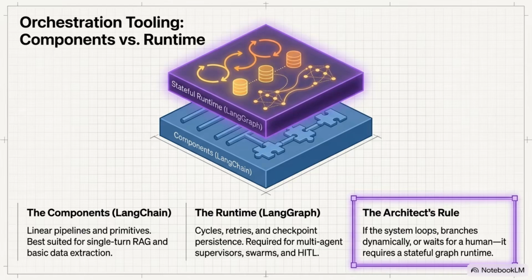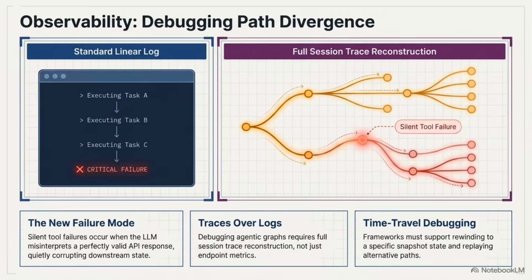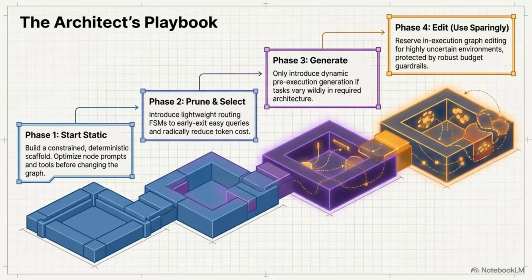Right. And because that overarching path is hard-coded, you can actually perform time travel debugging. Time travel debugging, meaning what exactly? Meaning you can rewind an error step by step to see exactly where the agent went off the rails. It's like checking the security cameras in your factory. Oh, wow, that is incredibly useful. Yeah, you can replay past execution states perfectly, and you can easily insert human-in-the-loop checkpoints where the system halts and just waits for a person's approval before moving forward.